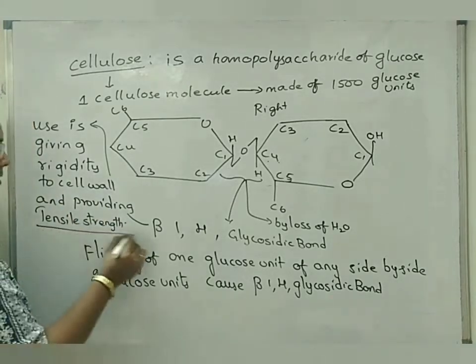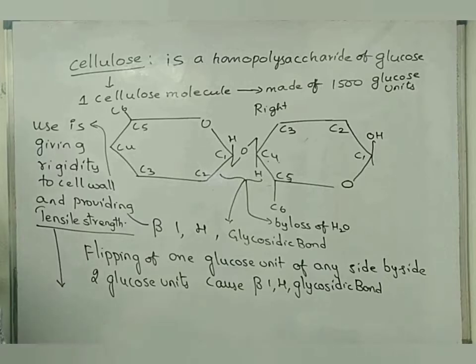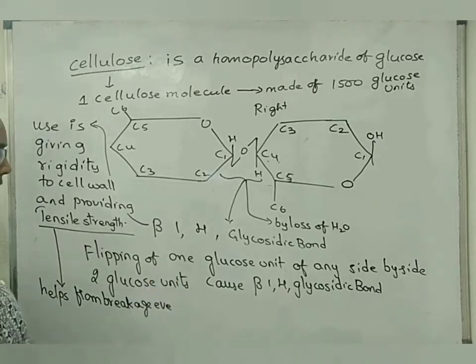Tensile strength means even after stretching, there is no breakage. Actually, we use this term when explaining water transport in plants, and the term exists in the NCERT textbook also. But here we are just writing what the use of tensile strength is: it helps prevent breakage even after stretching of the cell wall.